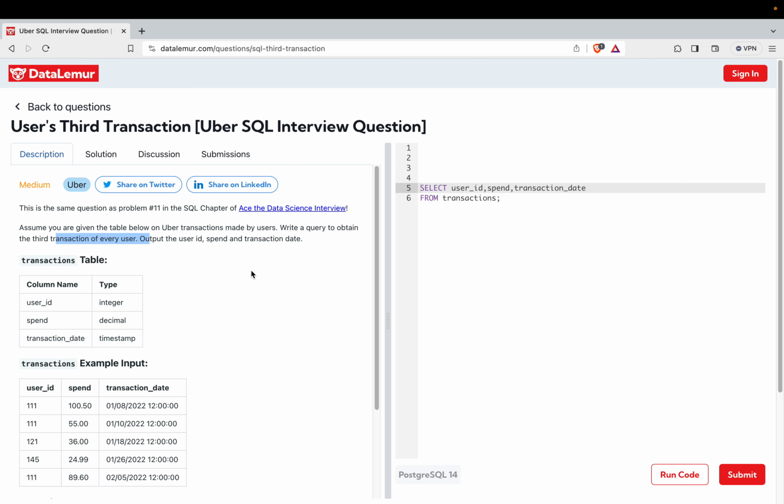Can you approach this question? No, writing this SQL query is not a problem, right? That is not our task, because whether you are able to think this way or not is the main thing. Because now you know that you have to partition it by user ID, then order it by transaction date, and take the third record from every partition, right?